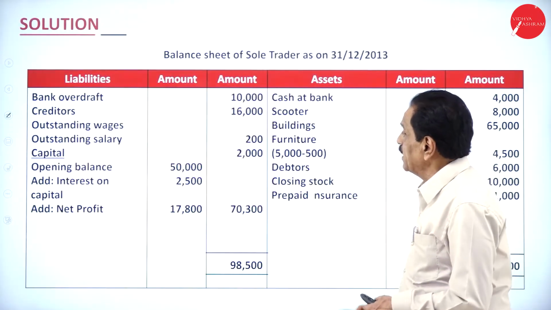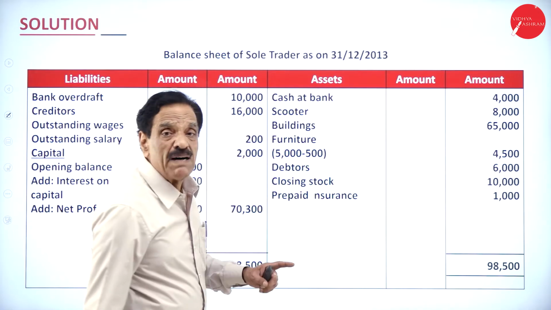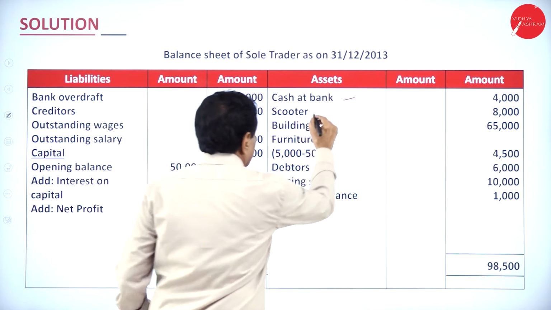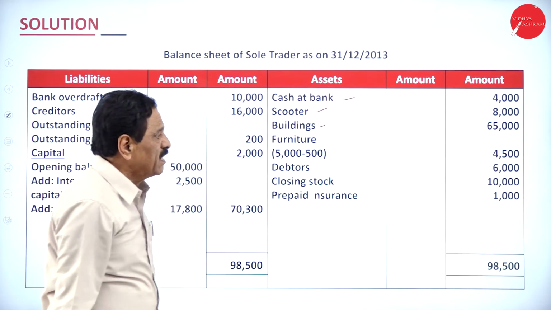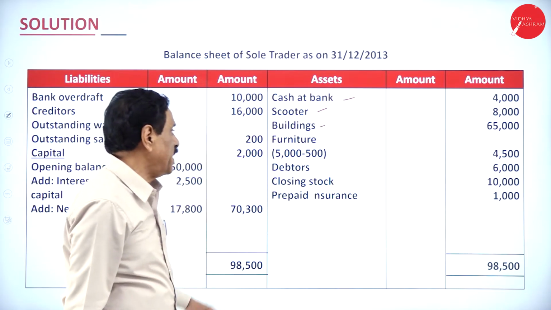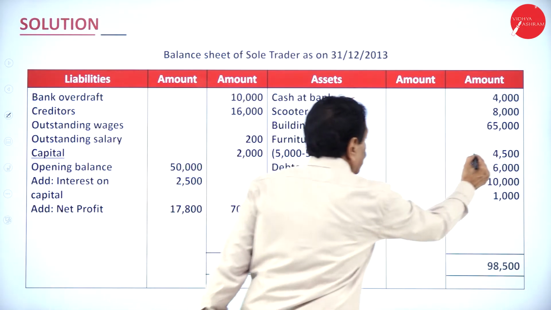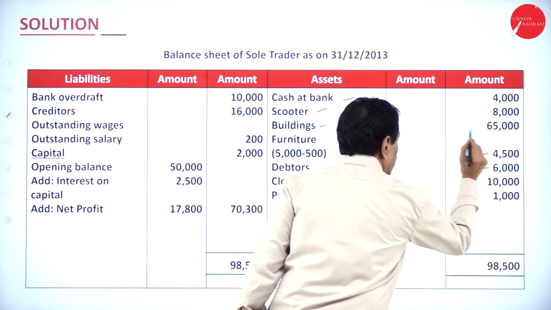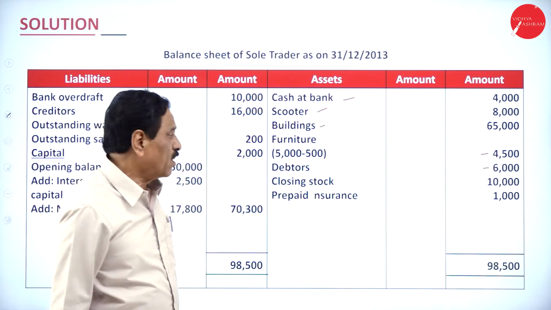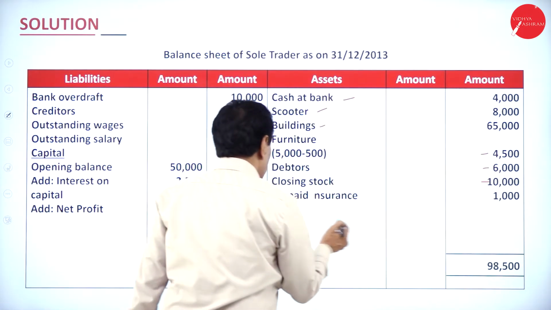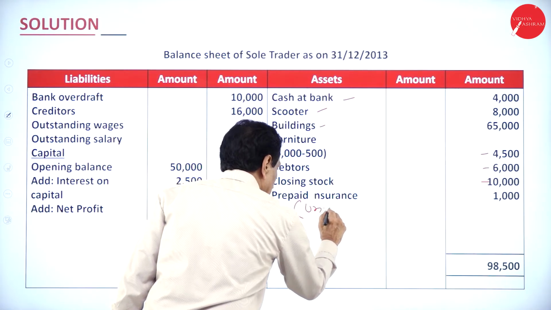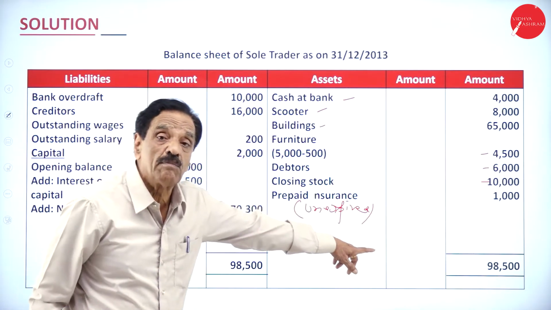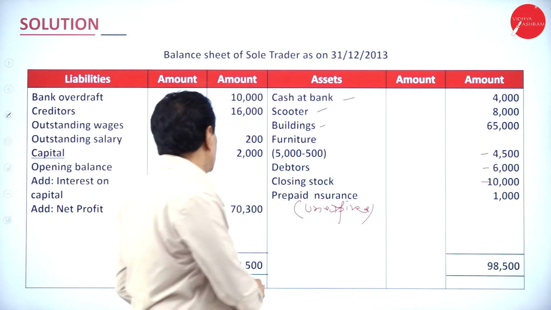We'll move on to the balance sheet. Here, cash at bank is an asset. Scooter is an asset. Building is an asset. Furniture, it has gone through depreciation of how much? 500. The value is 4,500. Debtors, we have to receive from the customer. Closing stock, 10,000. This is prepaid insurance, meaning unexpired. Unexpired insurance is how much? 1,000, nothing but prepaid.